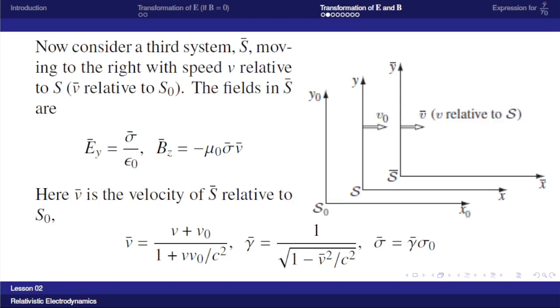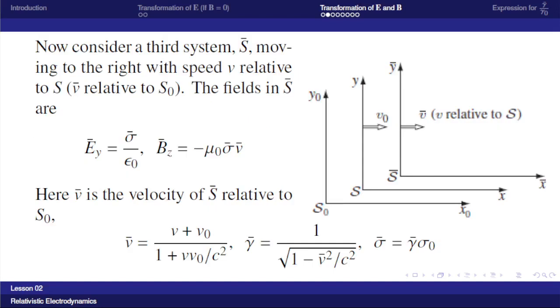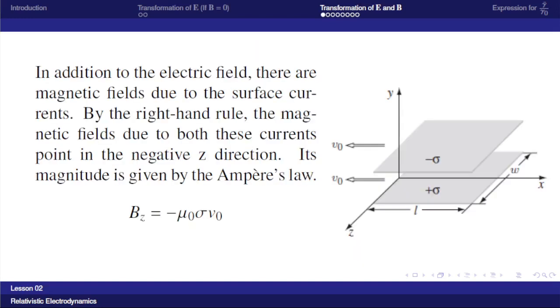Now the field in the S bar frame is E bar. It is equal to sigma bar by epsilon 0, Ey along the y direction, because the capacitor is placed along the y in this manner. So Ey bar is equal to sigma bar by epsilon 0, and Bz bar is equal to minus mu 0, the same treatment here.